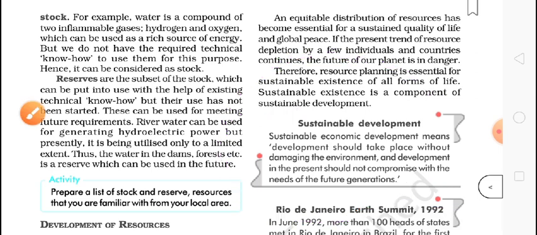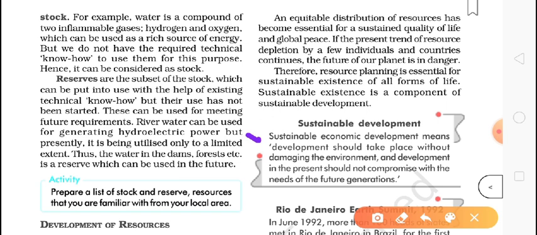Okay, what is the meaning of sustainable development then? Sustainable economic development means development should take place. We are not saying stop development. No, development should take place without damaging the environment. And the development in the present should not compromise the needs of the future generation. It means we have no right to finish or pollute the environment, the water, to finish the iron ore, the crude oil, the coal. We do not have any right to do this.